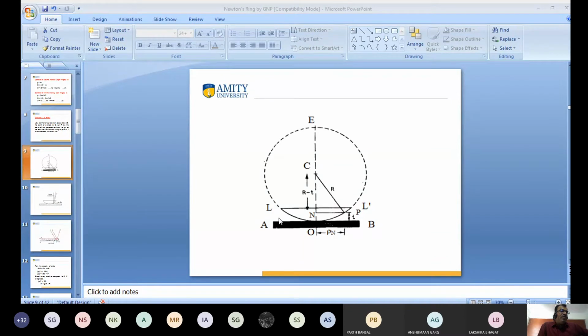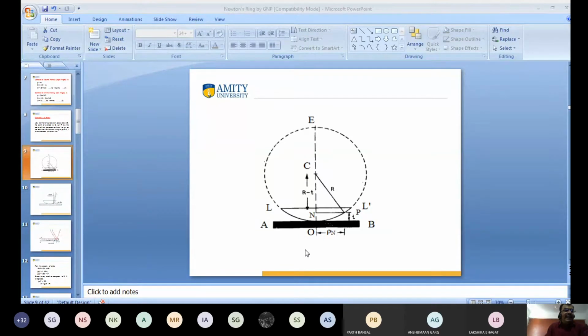This is point P. I draw a line perpendicular to this, and this point is N. At point P, the thickness of the air film is supposed to be small t. And at point P, suppose that the formation of the nth ring takes place. Suppose that rho n is the radius of the Newton's ring.